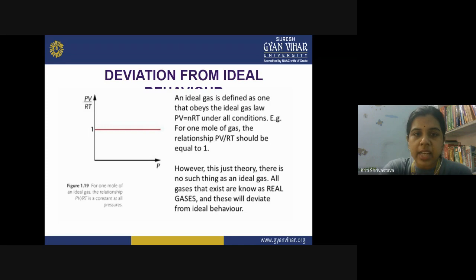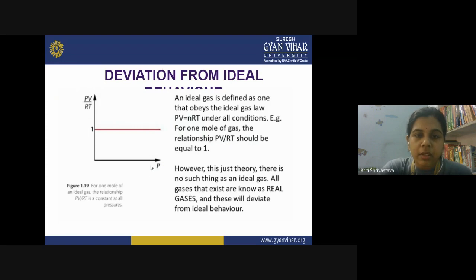So, how will you define that behavior? What is the ideal gas equation? PV is equal to nRT. This is the ideal gas equation, right? If you transfer RT to the other side of the equation, this will be PV upon RT equal to n, and if n is equal to 1, that is, you are taking 1 mole of the gas, PV upon RT should be equal to 1. Then, if you plot a graph of PV upon RT with respect to P,